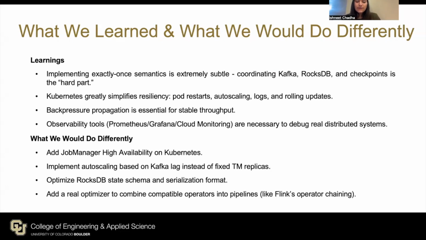If we were to continue this work, we would add job manager high availability on Kubernetes, implement auto-scaling based on Kafka lag instead of using a fixed number of task managers, optimize our RocksDB state schema and serialization format, and add a more advanced optimizer to combine compatible operators into pipelines similar to Flink's operator chaining.